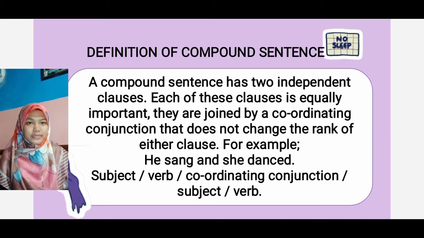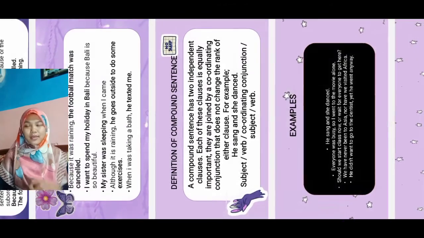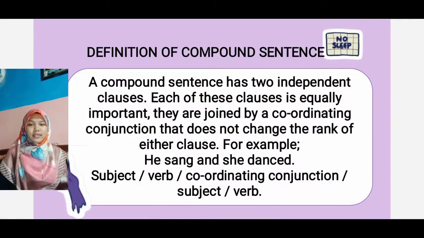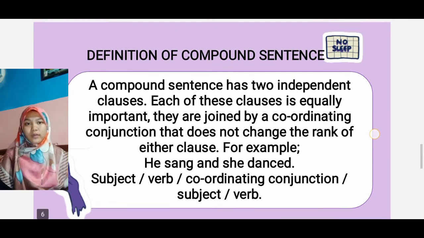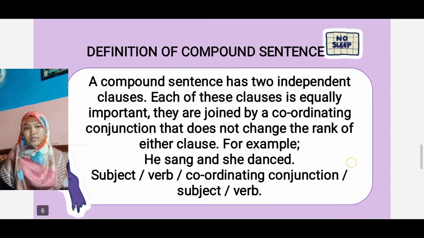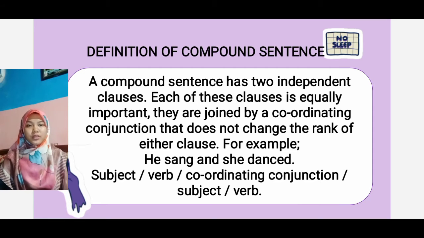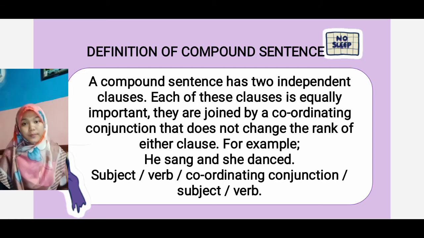Okay, the definition of compound sentence: a compound sentence has two independent clauses. Each of these clauses is equally important. They are joined by a coordinating conjunction that does not change the rank of either clause. For the example, he sang and she danced. He is the subject, sang is the verb, and is the coordinating conjunction. She is the subject, danced is the verb. Okay, next. We move on to the examples of the compound sentence.